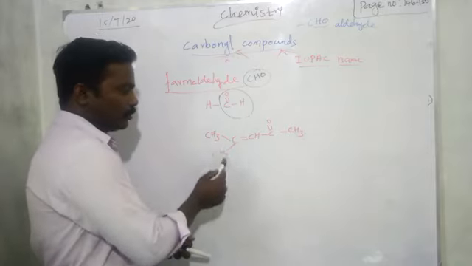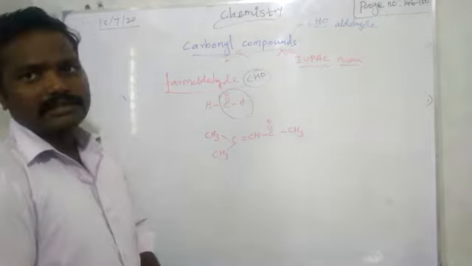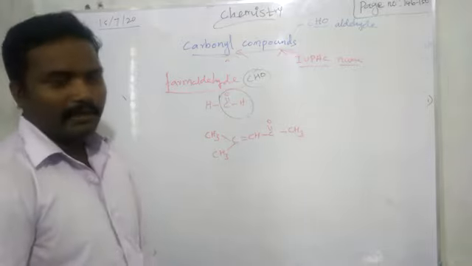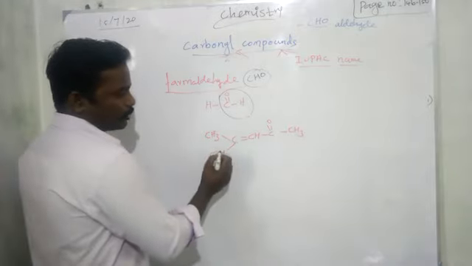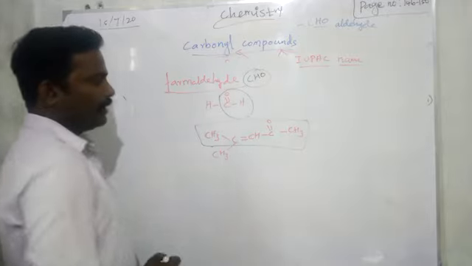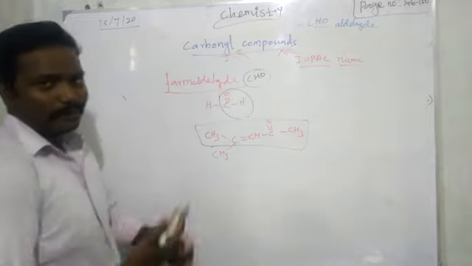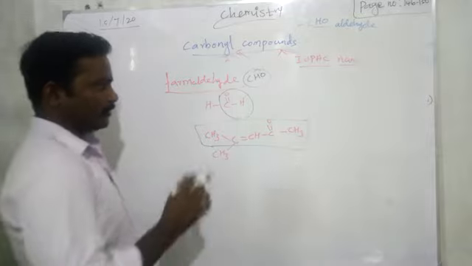Whether these two CH3s present the same carbon, which one is taken as a parent chain, which one is taken as a branch? That is important. So any one group you have to take as parent chain, remaining as a branch. You will get confusion. Be careful, right?